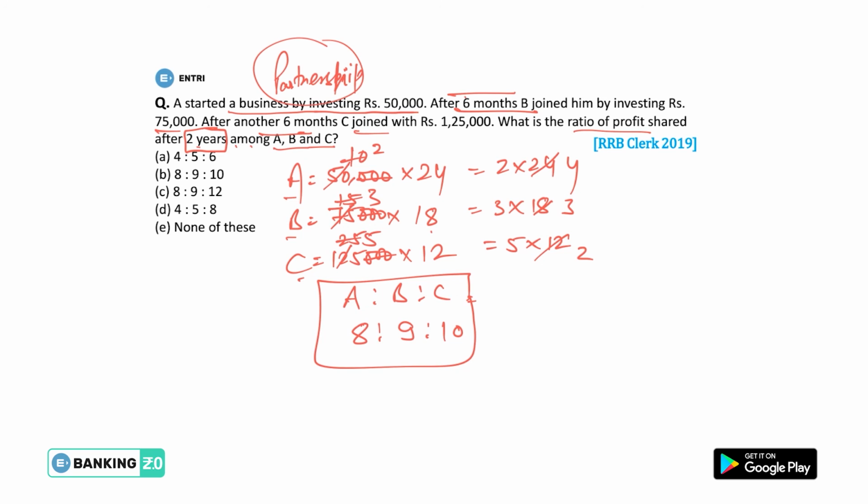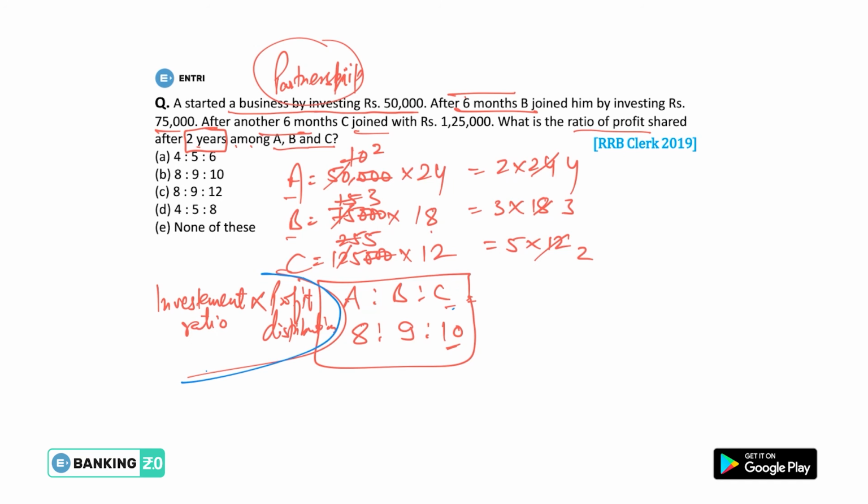And one more thing, guys, you need to keep in your mind that investment ratio is directly proportional to the profit distribution. Okay, profit distribution. So this is the thing you need to clear. For obviously, if the investment of C is large, so the amount C will receive from the profit will be large also.